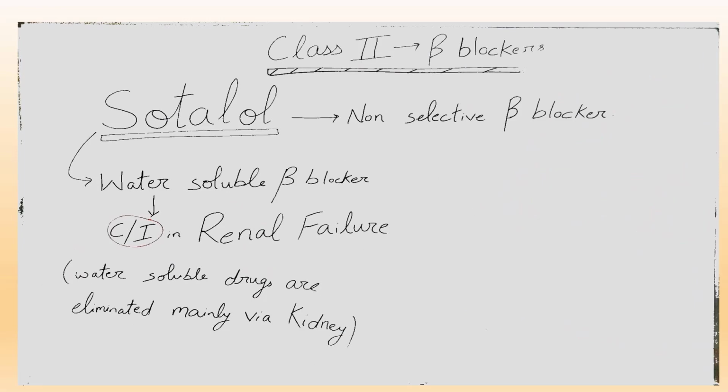Next example of beta blocker which is used in arrhythmia is sotalol. Sotalol is a non-selective beta blocker. It is also an example of a water-soluble beta blocker. Since it is a water-soluble beta blocker, it is contraindicated in renal failure. Water-soluble drugs are eliminated mainly via kidney. That's why it is contraindicated.